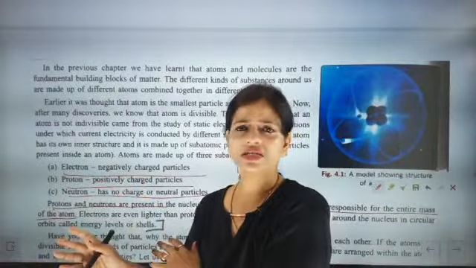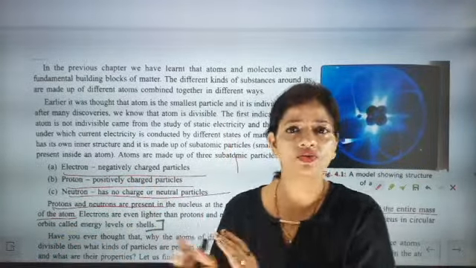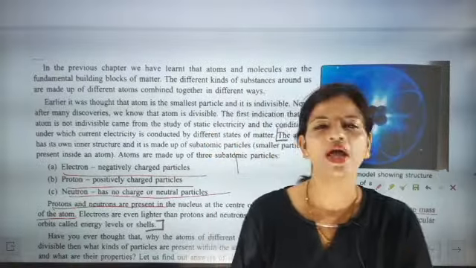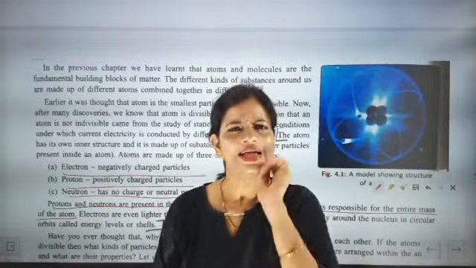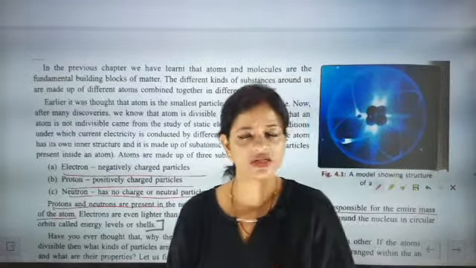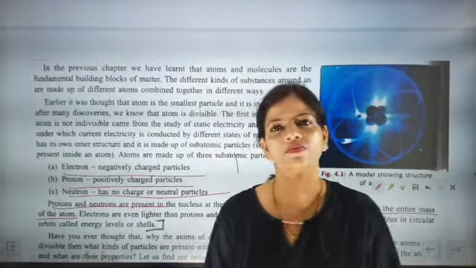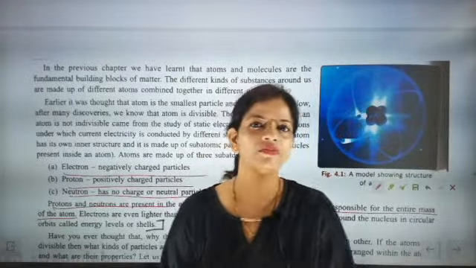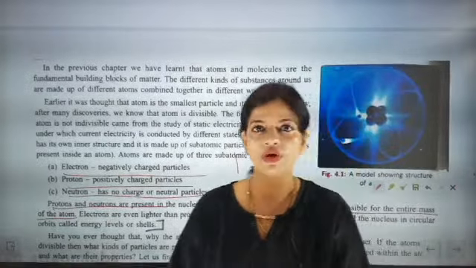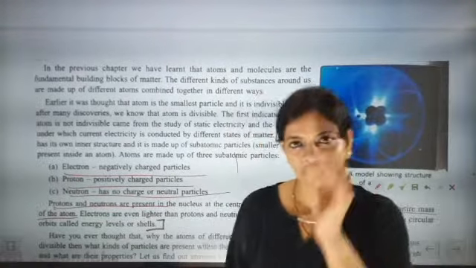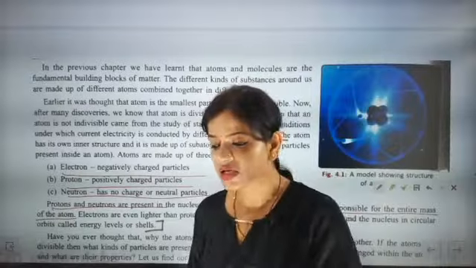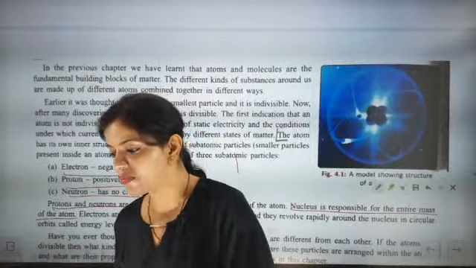So now we are discussing that in the extranuclear part electrons are present, and neutrons and protons are present in the nucleus. Now the atom has a structure. Then what is contributing to the mass of the atom? Which part of the atom is contributing more to the mass of the atom?